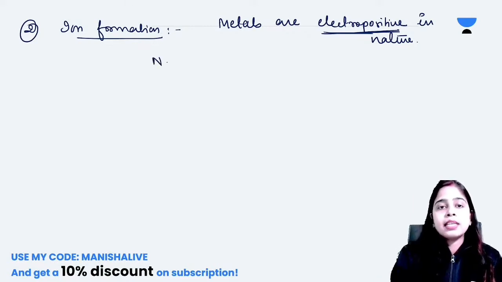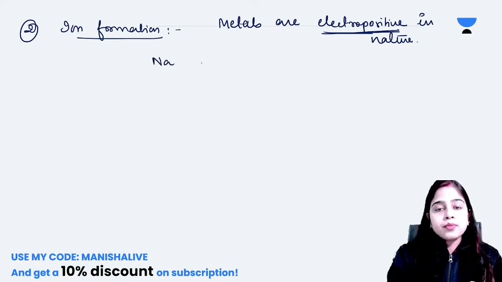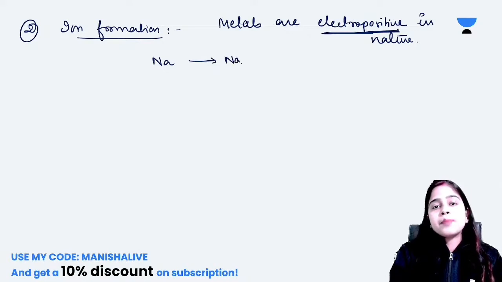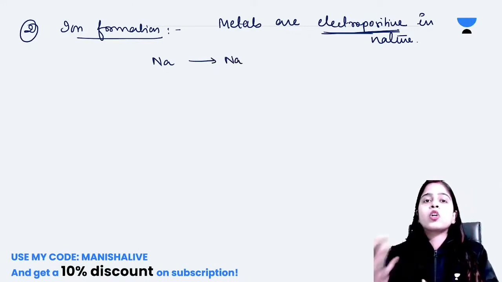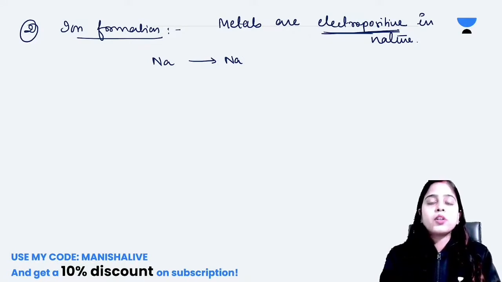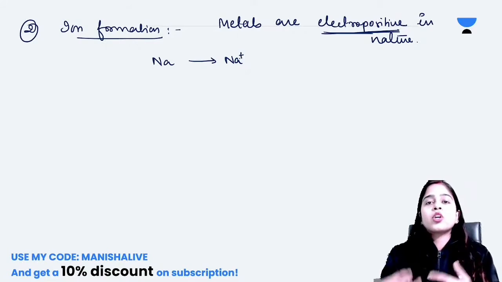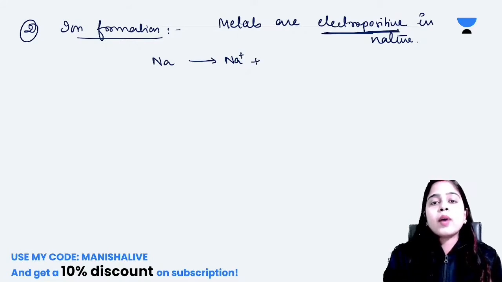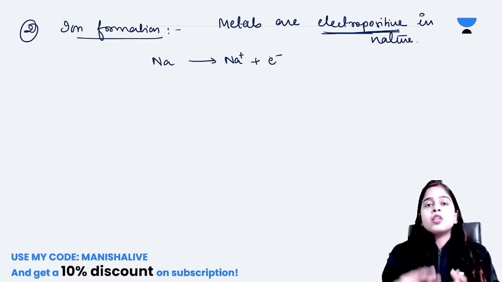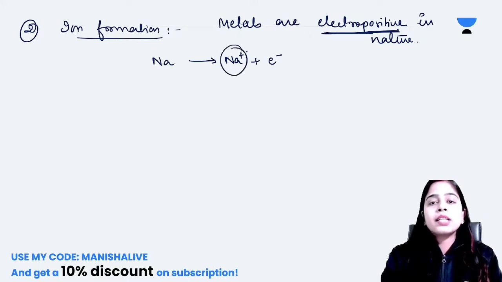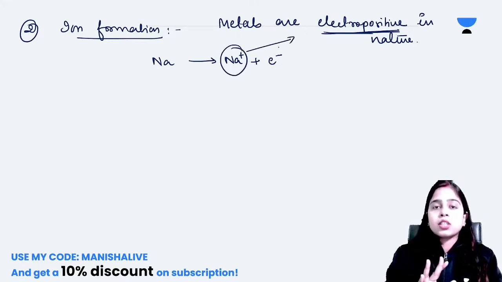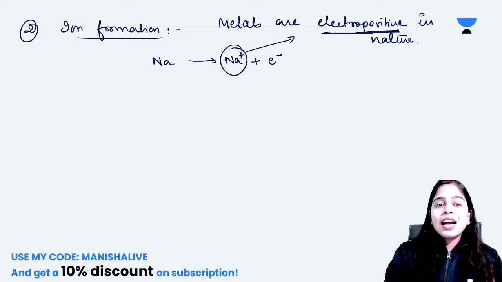For example, see here, sodium is here, and if some other element like chlorine comes to sodium and asks for one electron, what will sodium do? It will readily donate its electron to chlorine and thus acquire a positive charge on itself. So we say that sodium is electropositive in nature. So, ion formation.